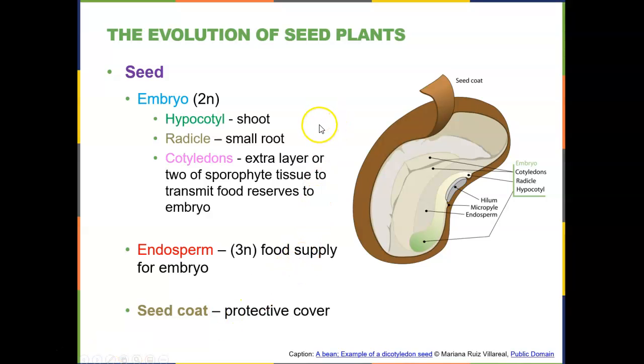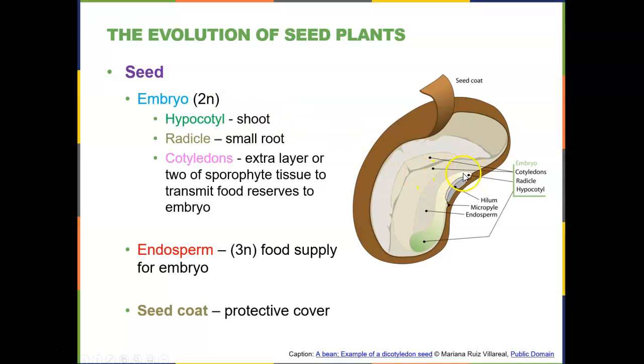So let's take a look at what exactly a seed is. A very important part of the seed is the embryo itself. This is the young plant. It's a diploid structure, so it starts out as a zygote and then starts dividing and growing into an embryo.